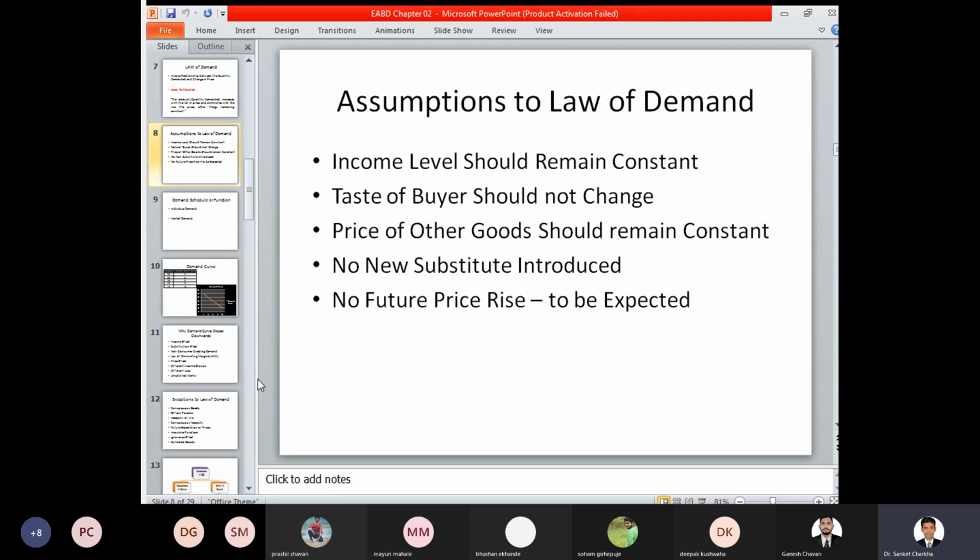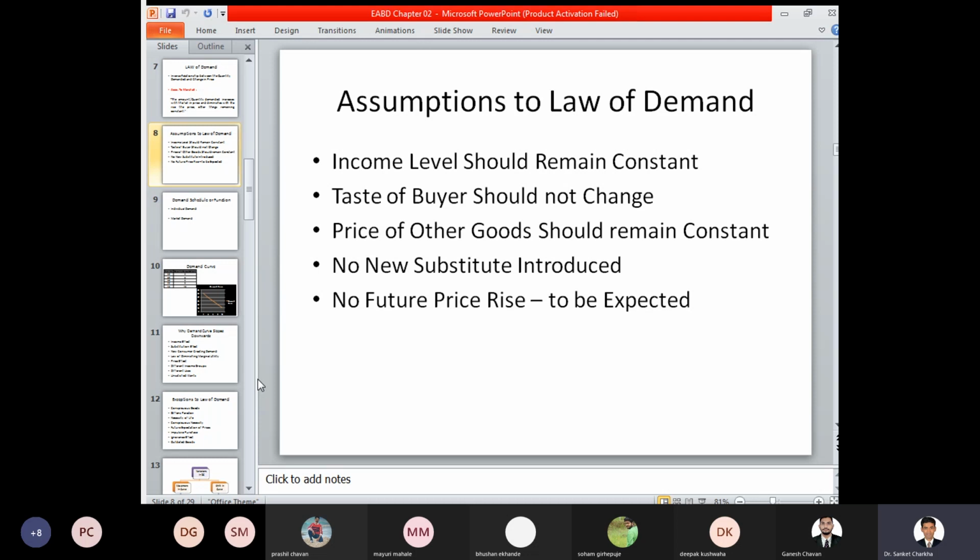So if the price of sugar is expected to increase in future, that is it becomes 50 rupees per kg, then what will the customers do? If they have a requirement of 5 kg of sugar, they will demand 7 kgs, 8 kgs, 10 kgs of sugar. So the law of demand is also based on a certain assumption that there must be no change in the prices in future.